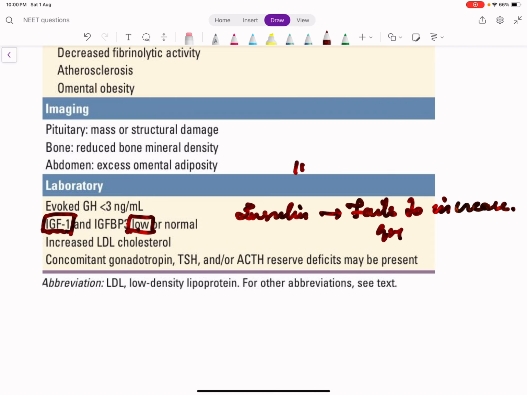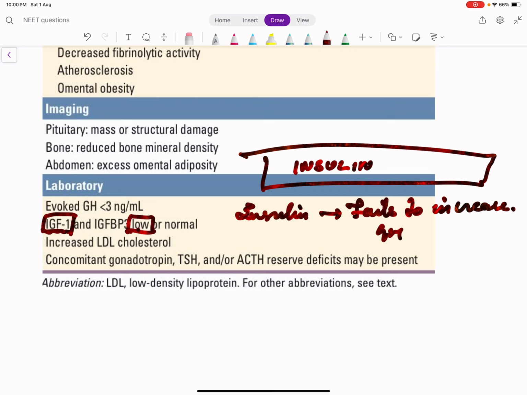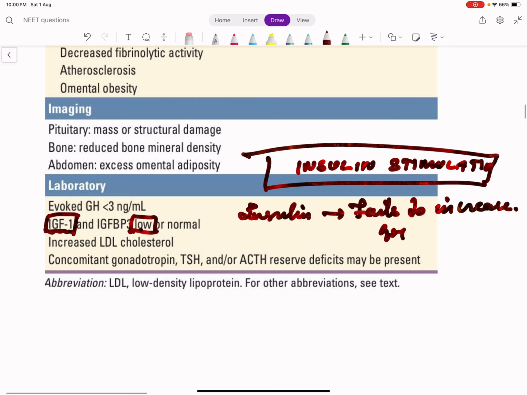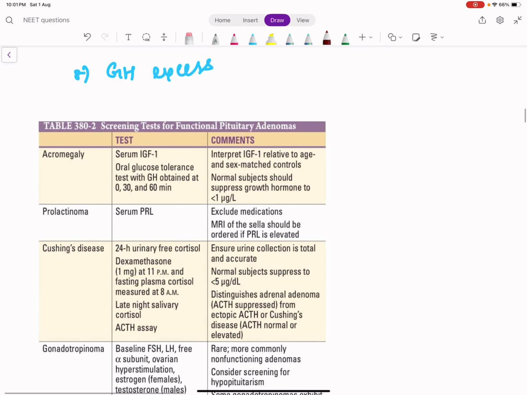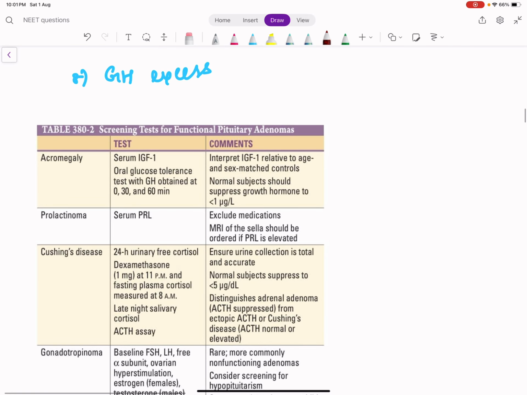This test is called the insulin stimulation test. So in dwarfism, IGF is low and the insulin stimulation test fails to stimulate growth hormone. It's enough if you remember these things. So how will you treat? By replacing growth hormone.